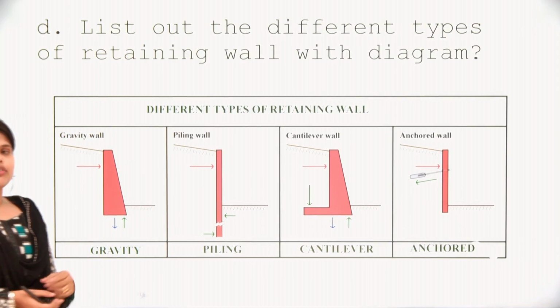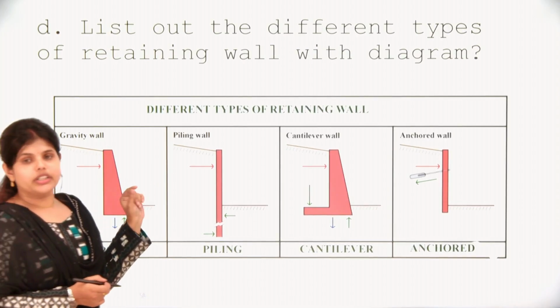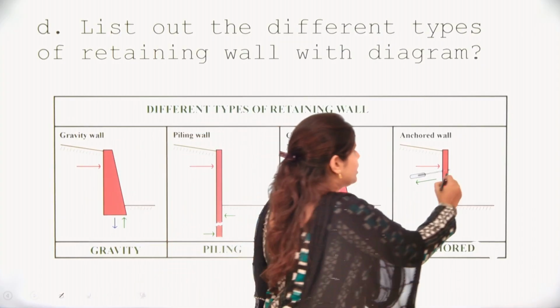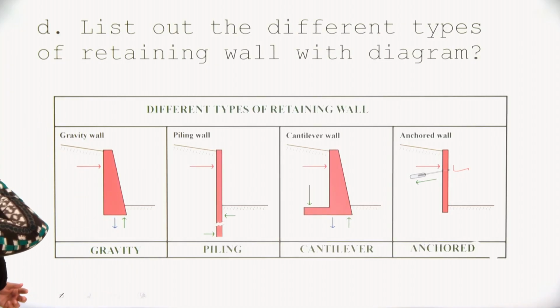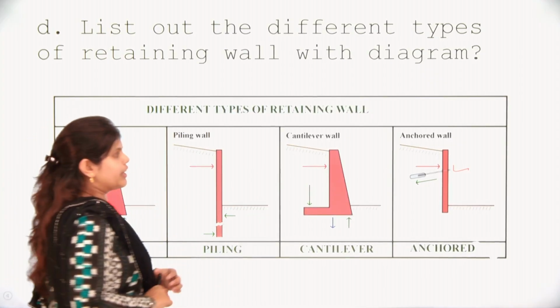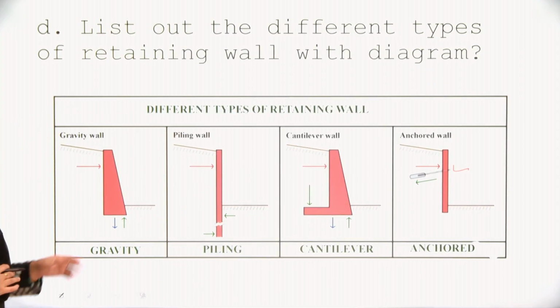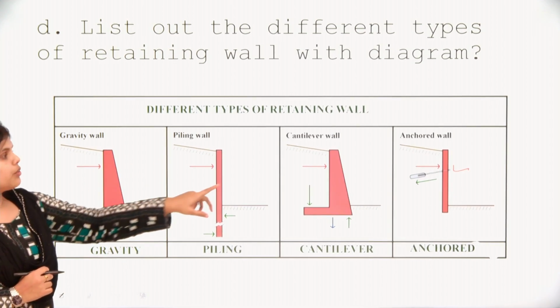The piling wall and anchored wall are similar in shape, but in the anchored wall you only have the difference of anchors. Also, there will be a slight change in the gravity wall and the cantilever wall. So the diagram will be the same for gravity wall and cantilever wall, and for piling wall and anchored wall.